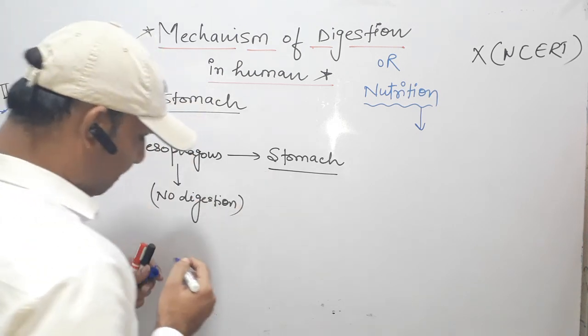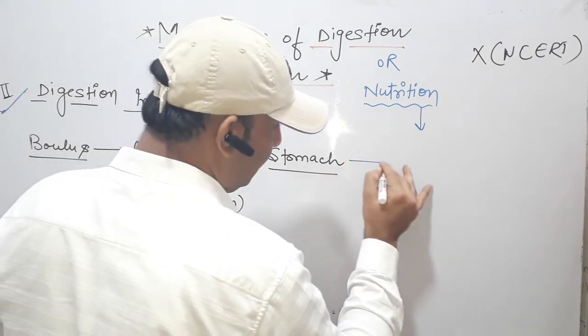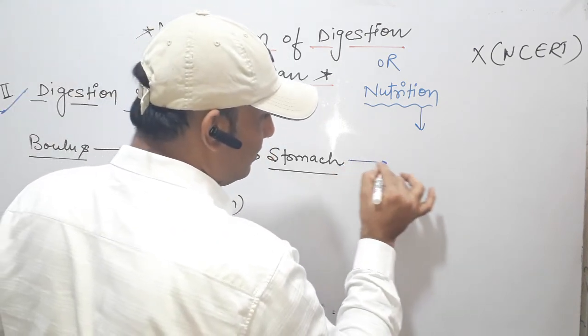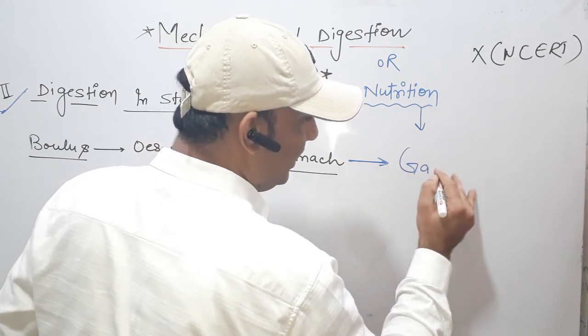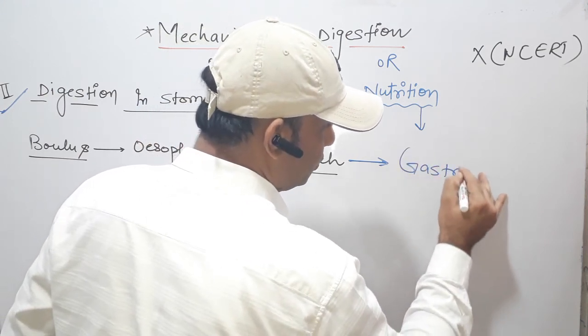Next is the stomach. After the entry of food into the stomach, it mixes with the gastric juice.